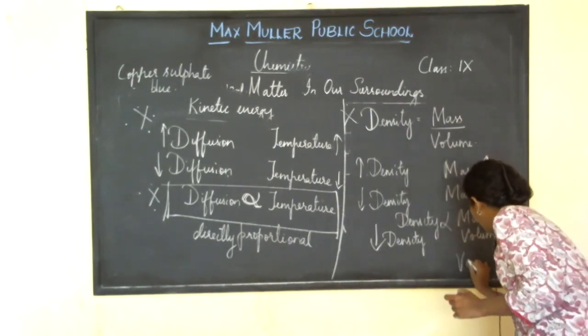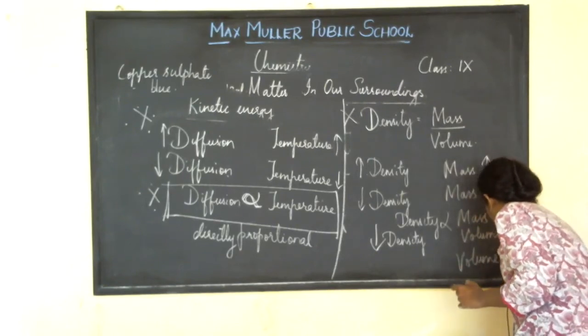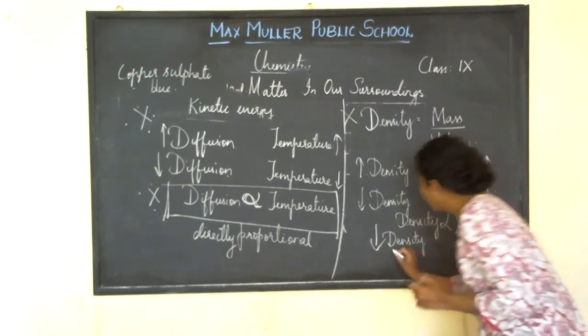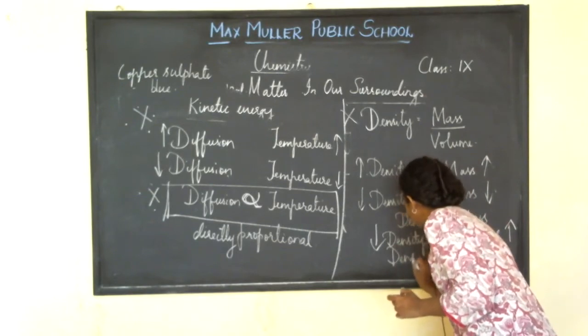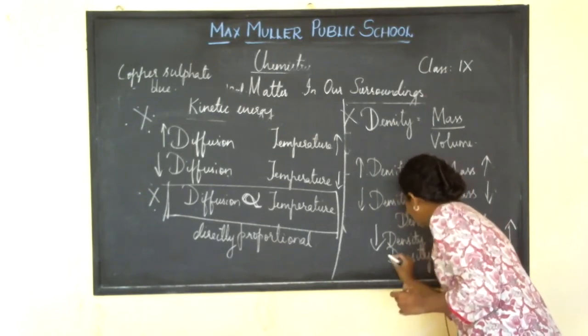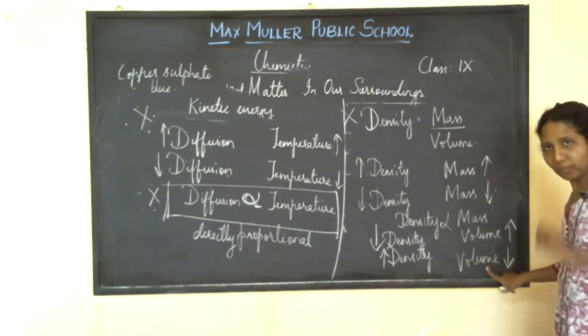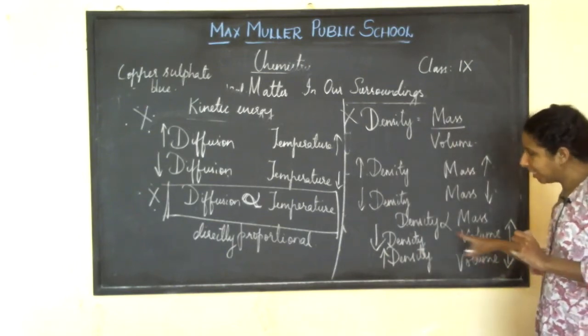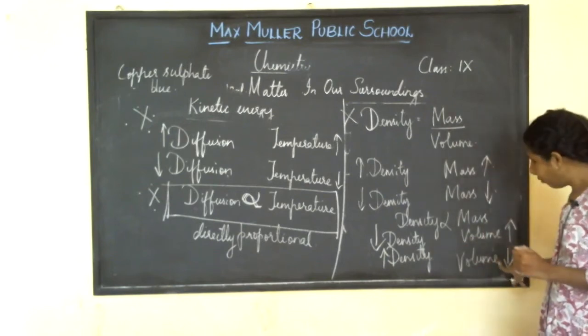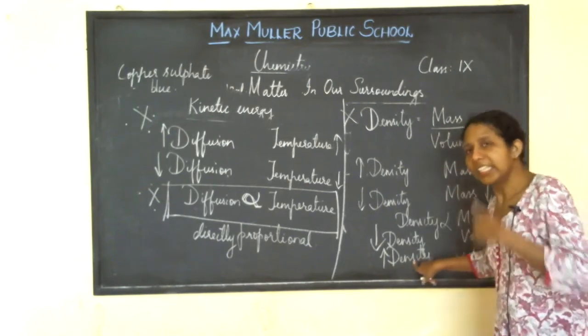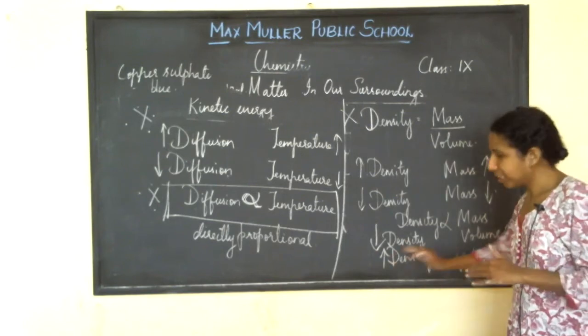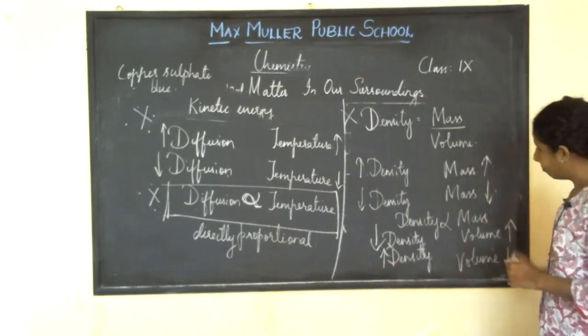And if volume decreases, density increases, opposite with respect to volume. If volume increases, density decreases. If volume decreases, density increases. So it is opposite, isn't it?